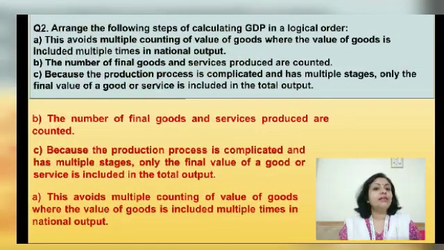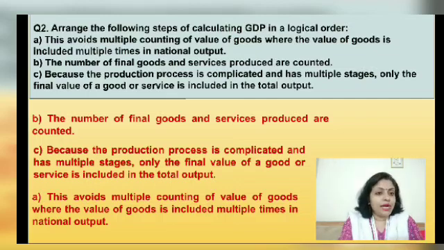And this is done so that we avoid multiple counting or double counting of the value of goods and services, where the value of goods is included multiple times in the national output. What is multiple counting? Multiple counting is where the same product is counted a number of times and finally we make the error which is called multiple counting or double counting. So if a question comes in the exam, what is double counting or multiple counting?